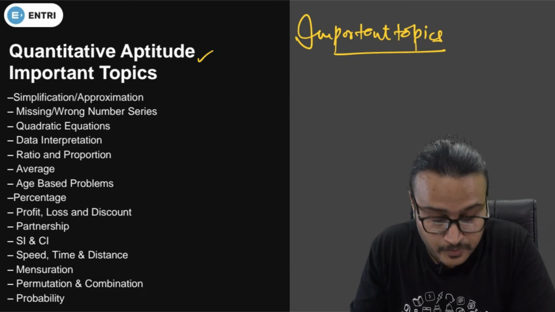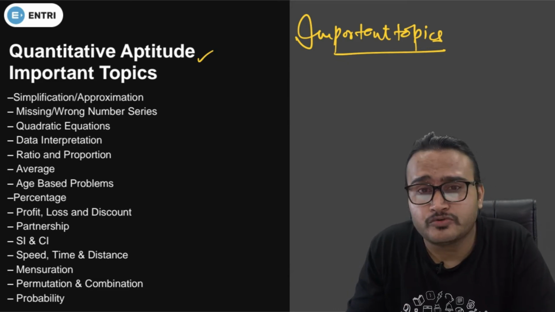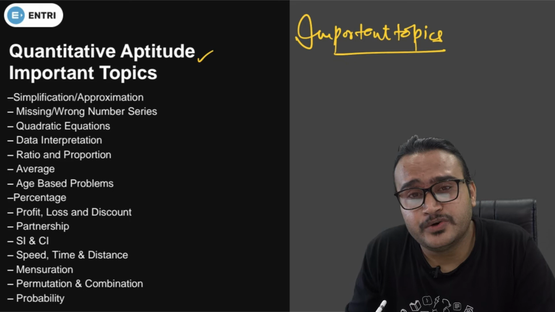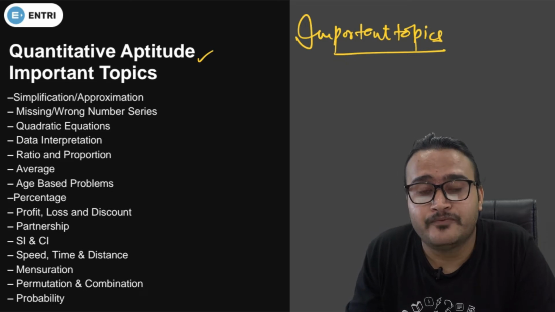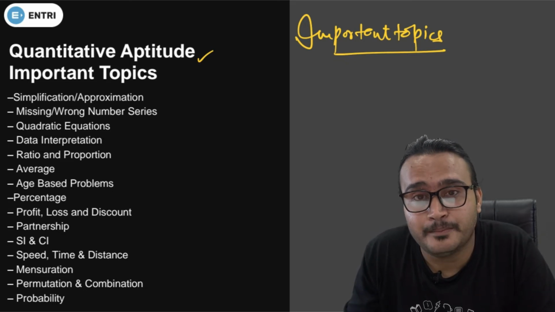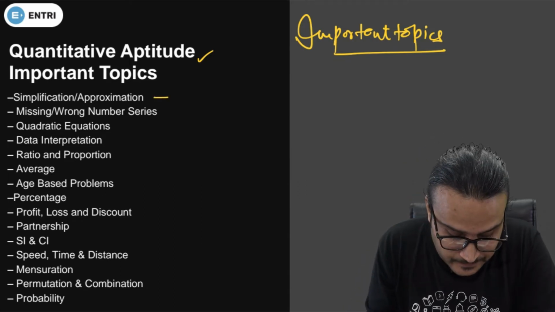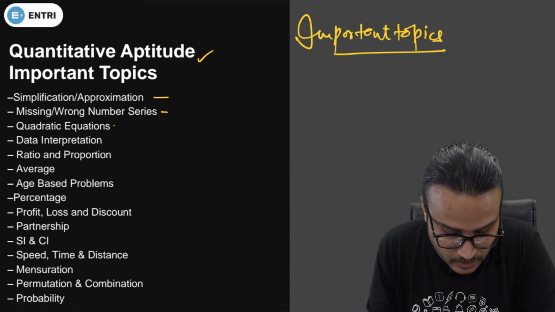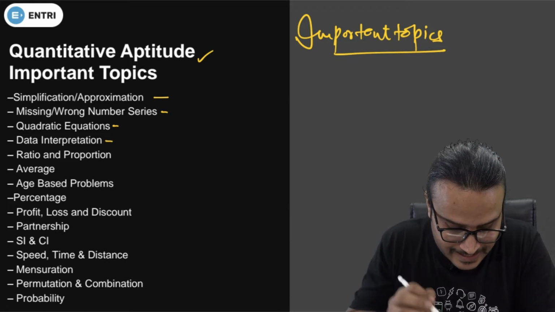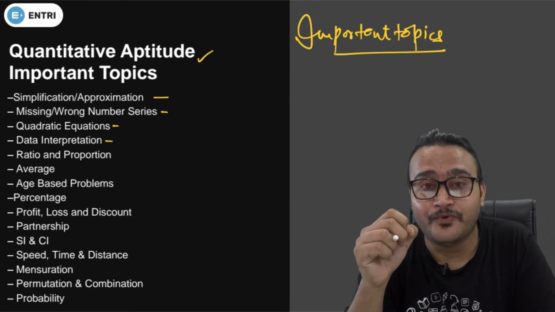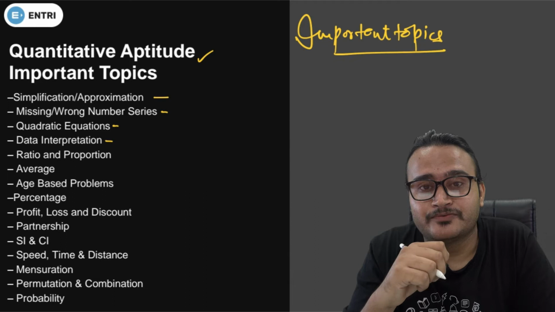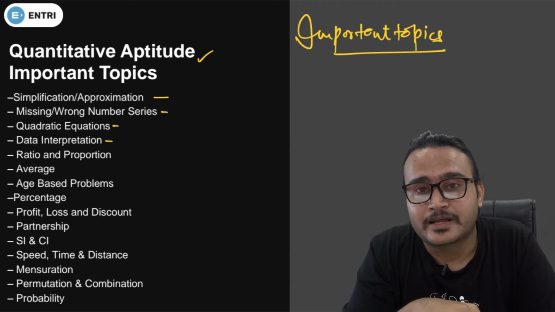From quantitative aptitude, the first 3 to 4 topics that come to my mind, especially for the clerical level prelims exam, are simplification, approximation, missing number, wrong number, quadratic equation, and data interpretation. These are the important topics, guys, for your prelims clerical level exam.